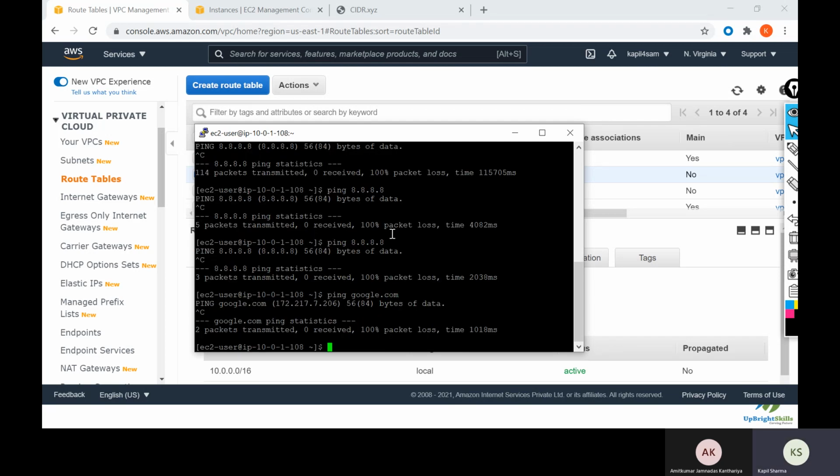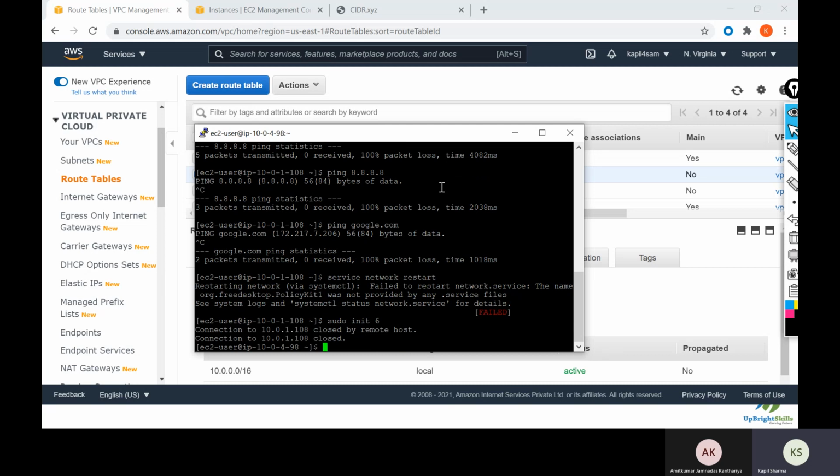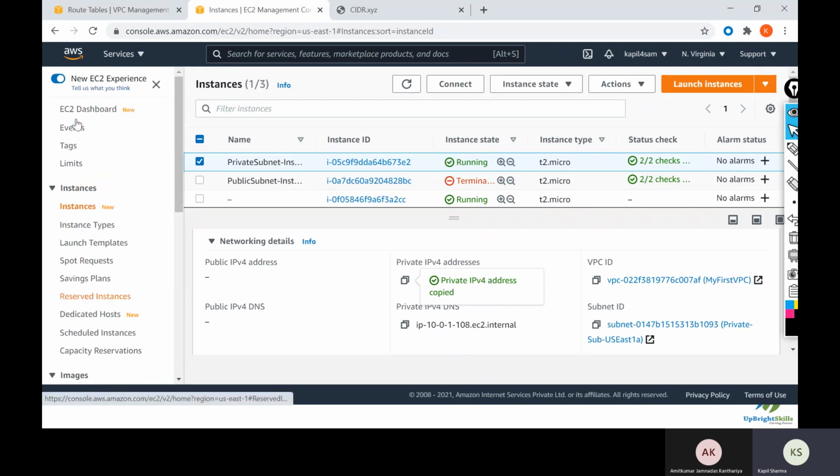It is not working yet. Let me reboot this instance. sudo init 6. Okay, so that connection is lost because the instance got restarted. We'll check in the instances section.